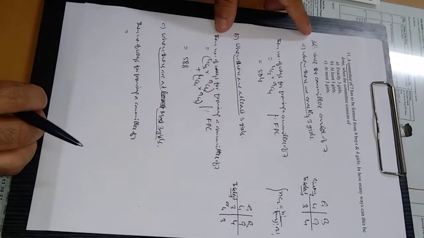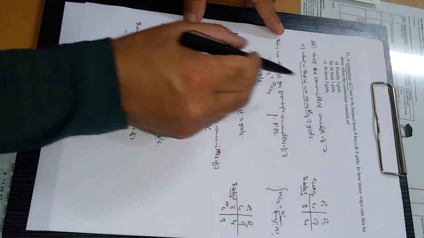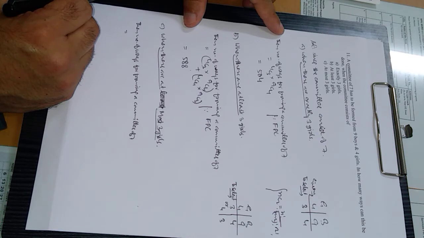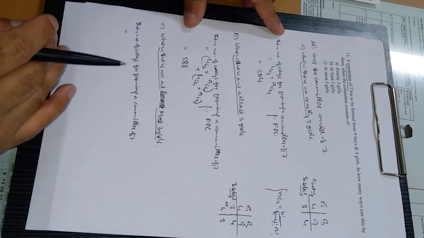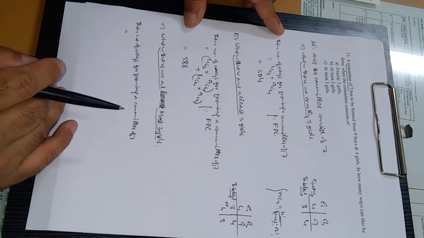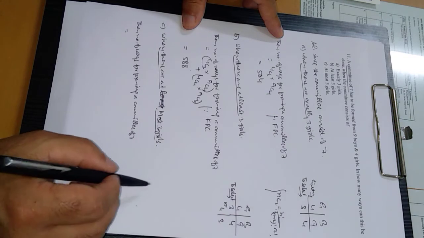Now come to the third case. The third case is when there are at most 3 girls. At most 3 girls means maximum 3 girls. So this is an upper limit. A maximum of 3 girls can be selected. It means we can go down. We can select 2 girls. We can select 1 girl. We can select 0 girls, because there is no lower limit. So let's see this case.